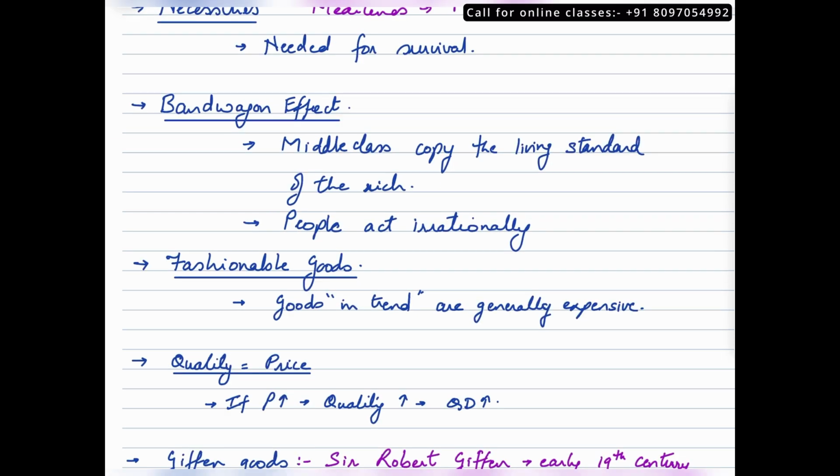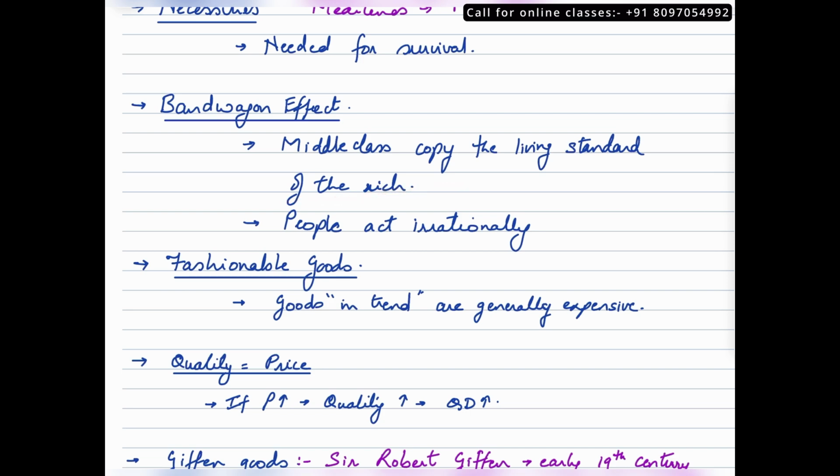The next exception is called bandwagon effect. Now bandwagon effect is generally observed among the middle class and it's given by a person called Bandwagon. Alright. Now what does this exception talk about? It says that middle class, majority of the times it is observed, would want to imitate or copy the living standards of the rich.